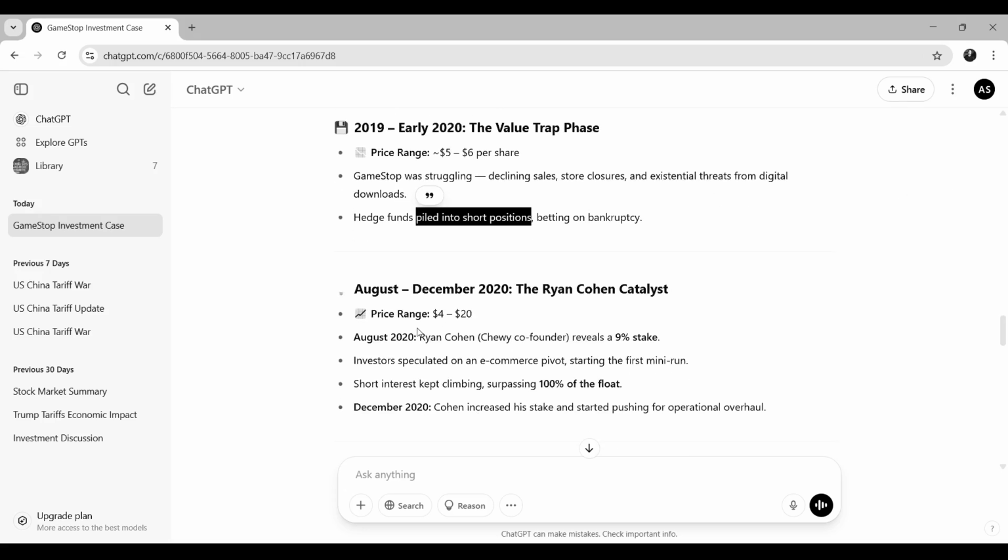Okay, then August to December 2020, the Ryan Cohen catalyst. At this time the price range was between $4 and $20. In August 2020, Ryan Cohen reveals a 9% stake. Investors speculated on an e-commerce pivot, starting the first mini run.